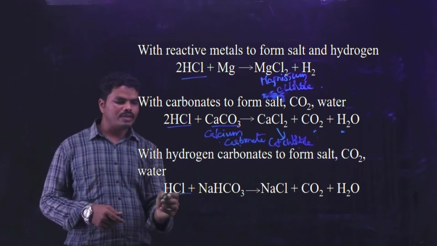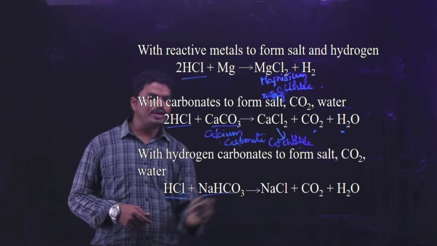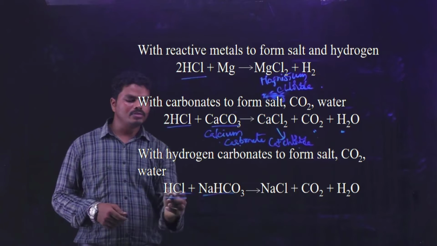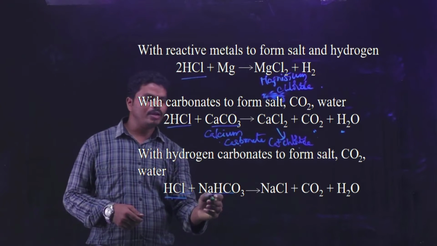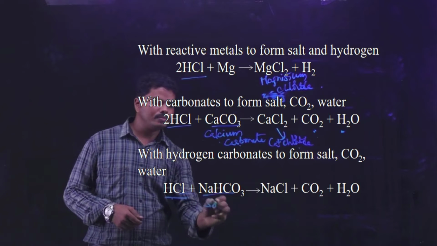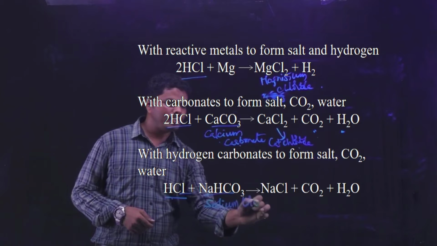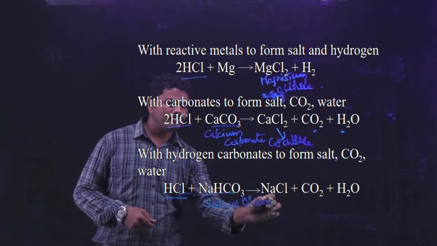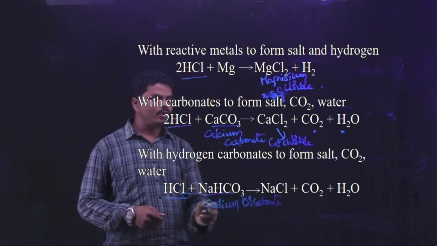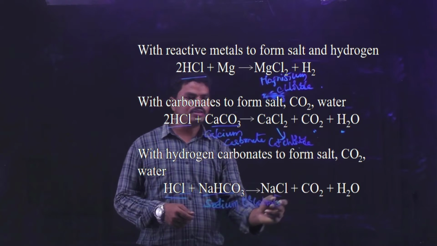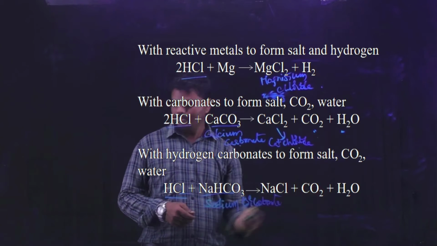And when the acid is reacted with the hydrogen carbonates, that is bicarbonates, for example, when the hydrochloric acid is reacted with the sodium bicarbonate, or it is also called sodium hydrogen carbonate, then it can form the salt, carbon dioxide and water.